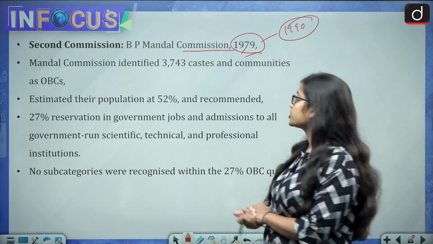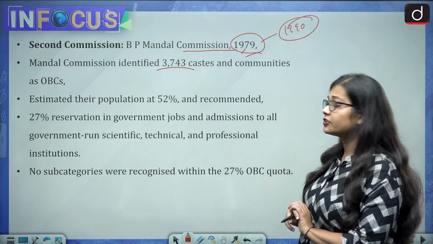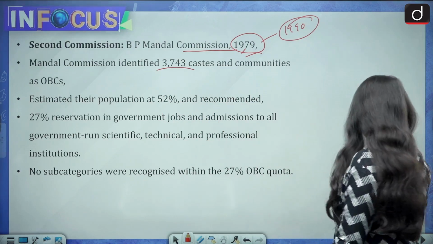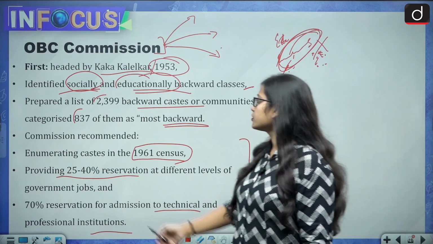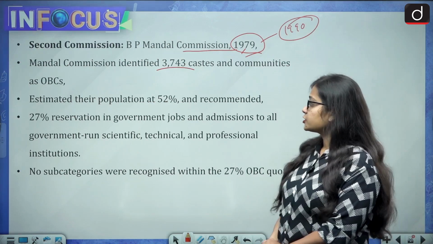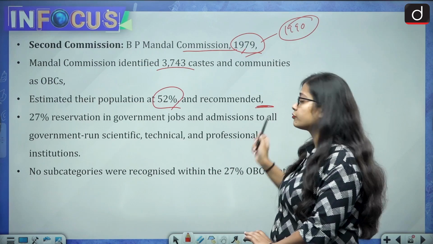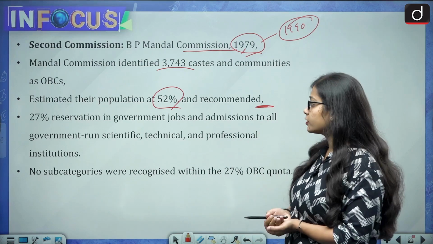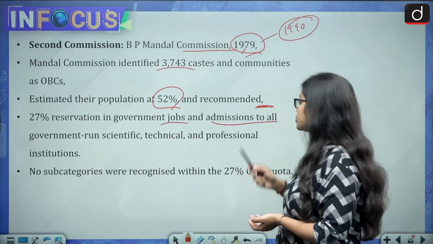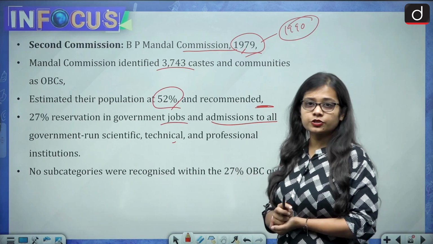The Mandal Commission identified 3,743 castes and communities as other backward classes. Here it was 2,399. Then they estimated their population at 52%, and one of the recommendations they gave was 27% reservation in government jobs and admission to all government-run scientific, technical and professional institutions.